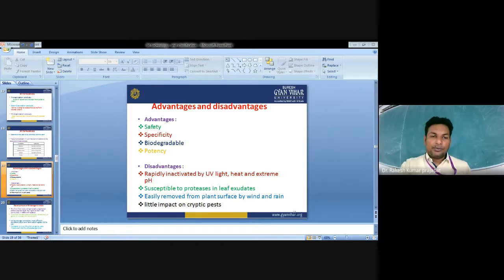This means for an insect to be affected by the BT protein, it must have a specific receptor in the gut where the proteins can bind. Fortunately, humans and the majority of beneficial insects do not have these receptors. So there is no question of any adverse effect of BT on humans.